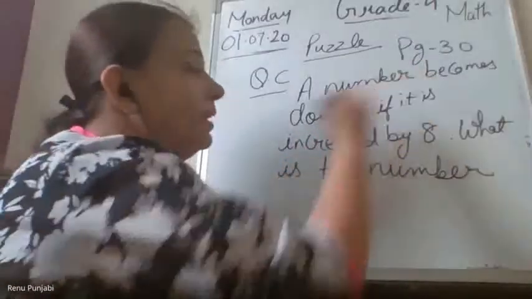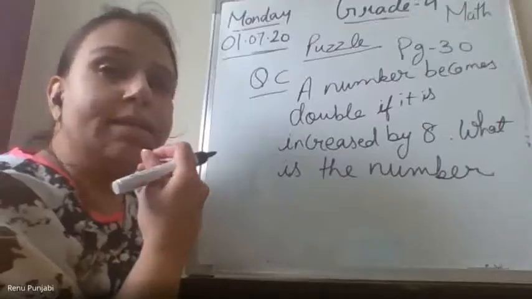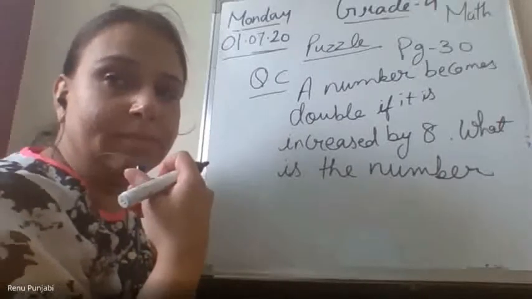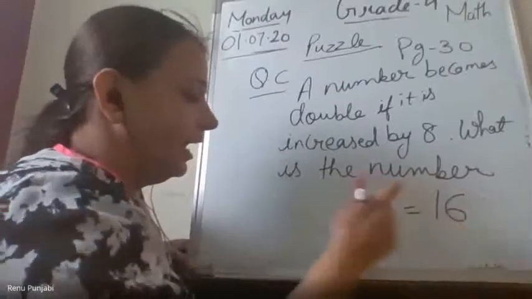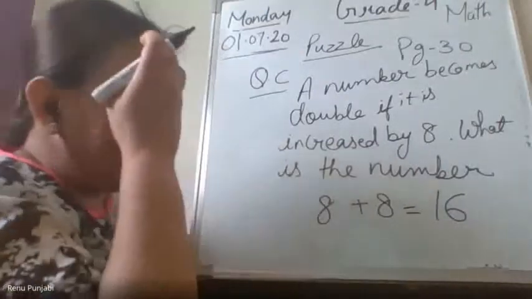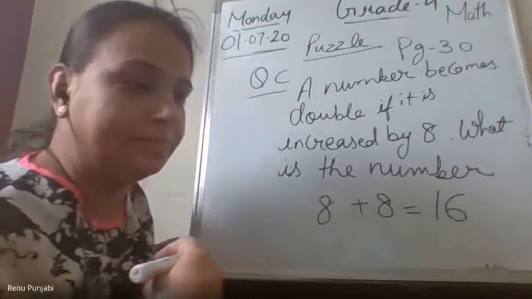A number becomes double if it is increased by 8. What is the number? Stop message, please. The value of 8 will come. So 8 plus 8 is 16.